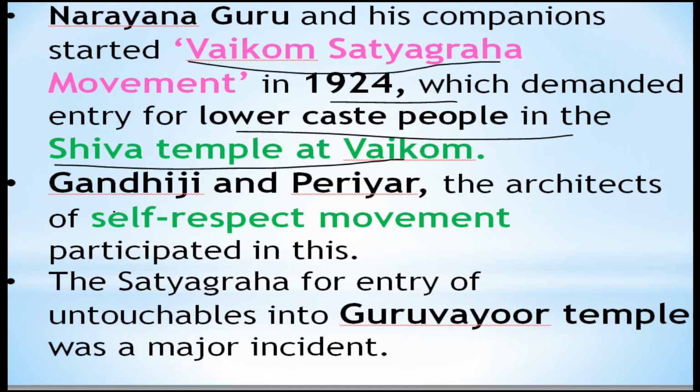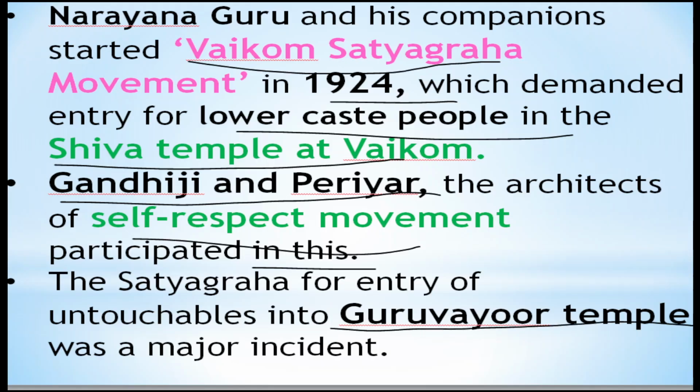Here Gandhiji and Periyar both supported the self-respect movement, and they also participated. Along with that, under the leadership of Narayana Guru, a Satyagraha was started for the entry of the untouchables into the Guruvayur temple. These are the major incidents in his life.